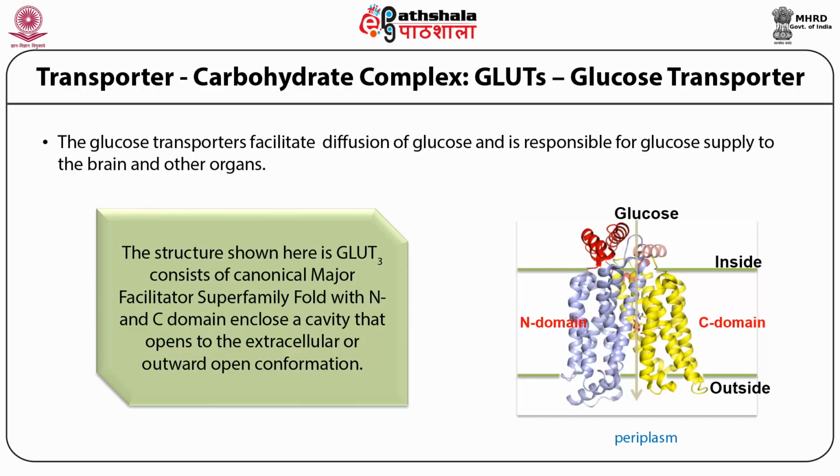When the glucose is at the cytoplasm, it gets transported into the periplasm through this transporter. Now you see that GLUT3 is open towards the periplasm. When it is open towards the periplasm, we call that an outward open conformation. If it is open towards the cytoplasm, we call this an inward open conformation.